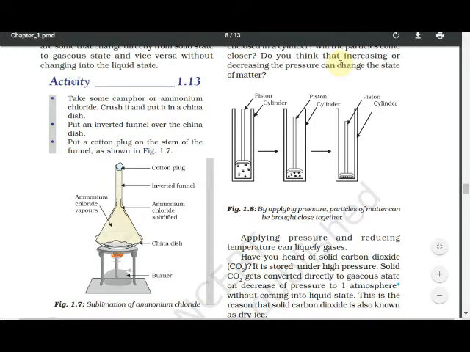So the answer is given here. Solid carbon dioxide gets converted directly to gaseous state on decrease of pressure to 1 atmosphere. If you decrease this pressure, then what happens? It directly converts into gaseous state without coming into liquid state. And this is the reason that solid carbon dioxide is known as dry ice.